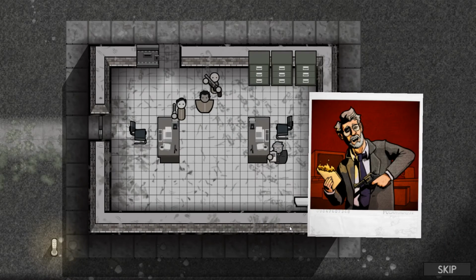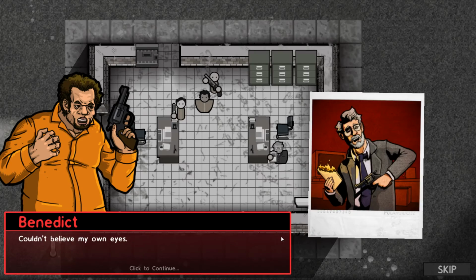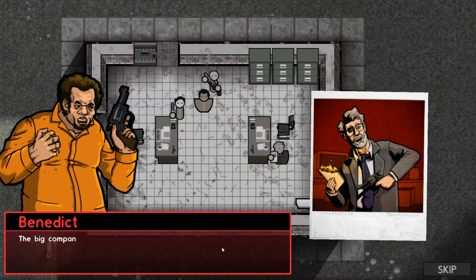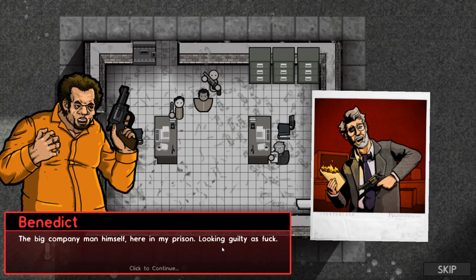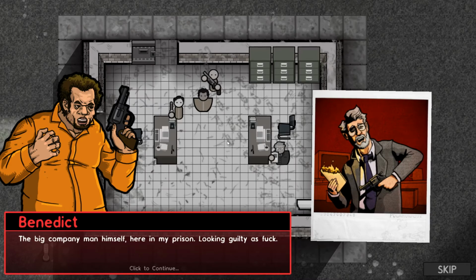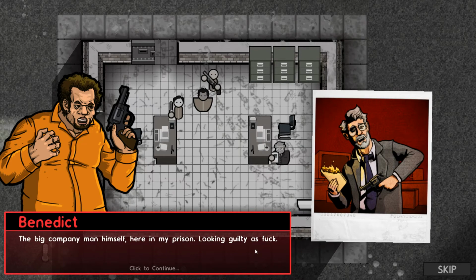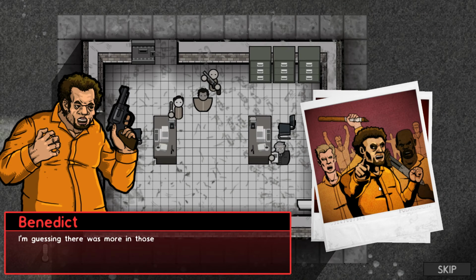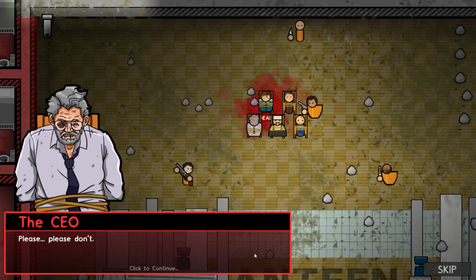Ow! Don't worry, chaps, I'm just burning these documents. It just looks like a big toasty sandwich. Couldn't believe my own eyes. The big company man himself, here in my prison. You were just about to shoot him. Looking guilty as fuck. I mean, were you not going to get him anyway? You turned up with a load of weapons and a mob. Like, has anything changed from your original plan? I'm guessing there was more in those files than just my rap sheet. I wrote all those cool lyrics down, and now they're gone.